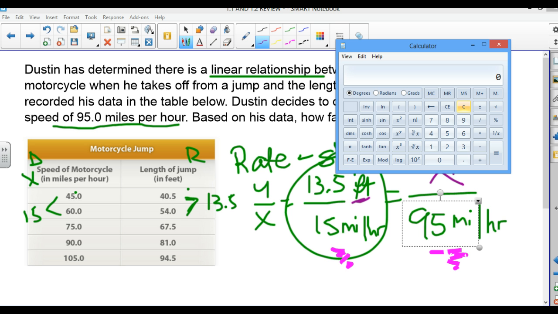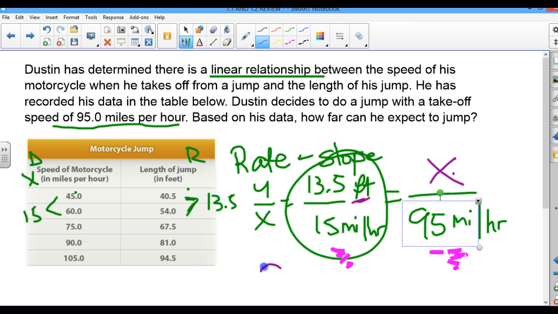We do 13.5 times 95, and then divide that by 15, and we have 85.5 feet. Looking at the table, 90 is 81 and 105 is 94.